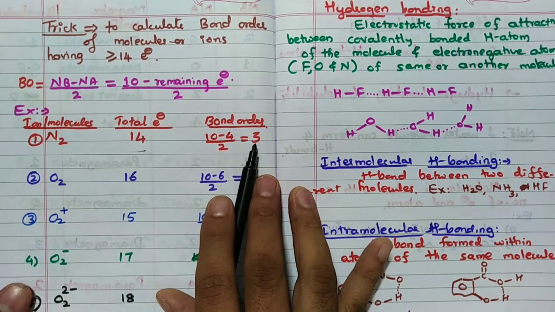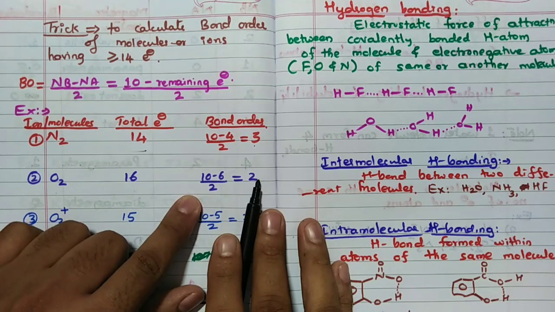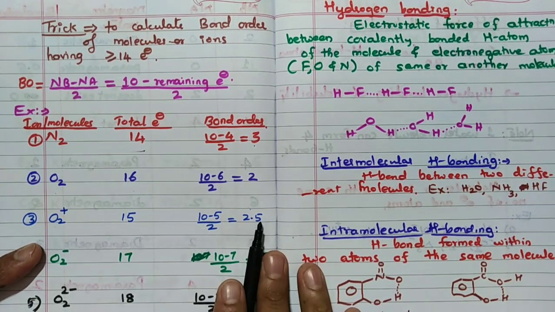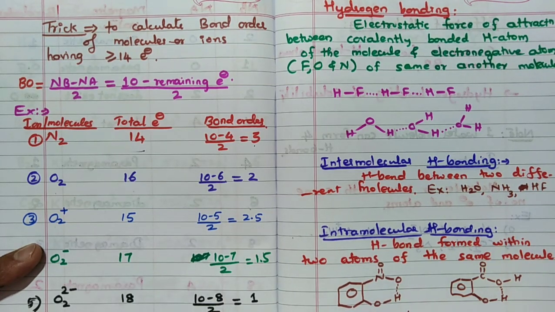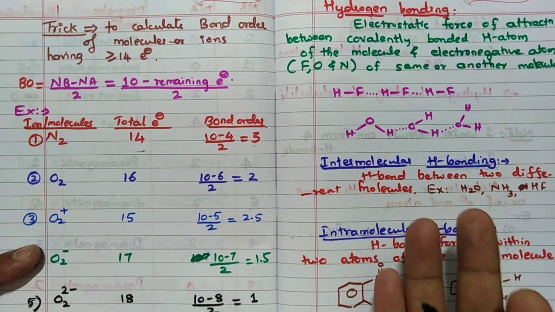Very simple, very direct. O2, you see 16 electrons. 10 minus 6 by 2, 2. O2 plus, you can see 15 electrons. 10 minus 5 by 2, 2.5. 10 is fixed, remember, Nb. So remaining you take it as Na. So Nb minus Na you will get 10 minus 6, 10 minus 4, 10 minus 5 like that.